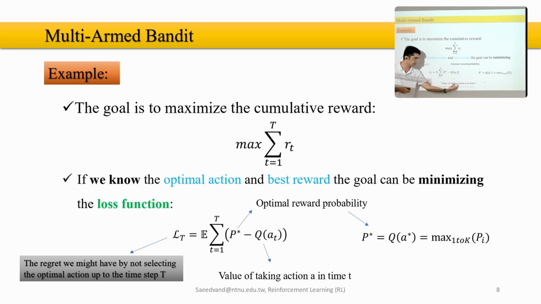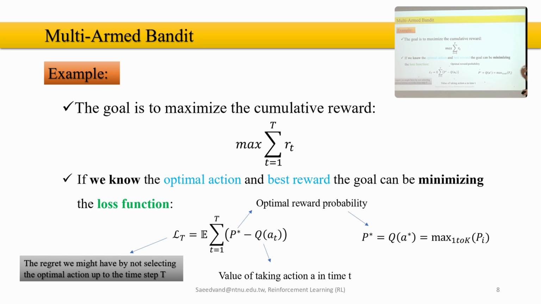You play something, you get some value, Q value. Here, Q of a_t, again, we don't have a state for now, we have just action. And we sum up the differences and call it the expected loss of our problem.